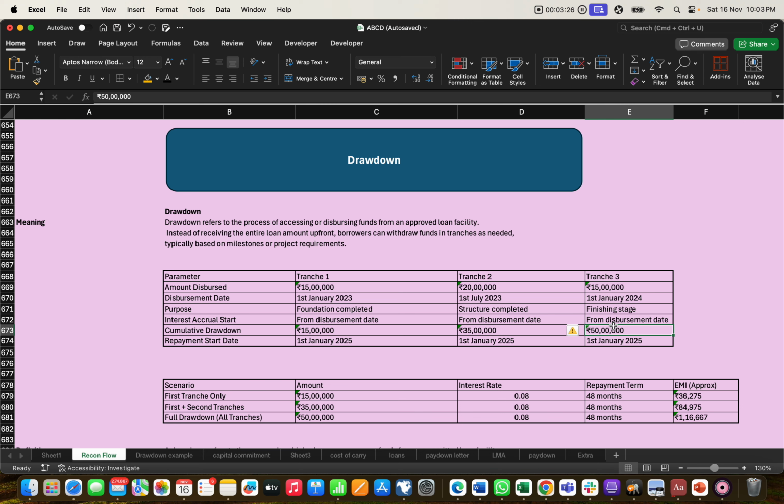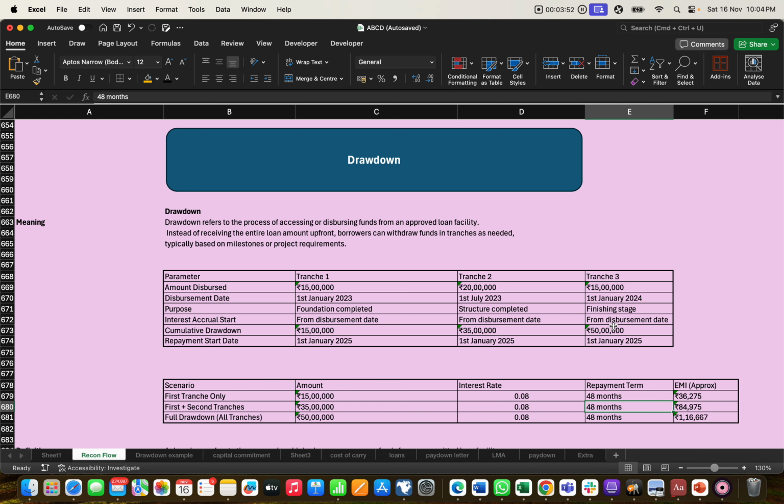If the borrower takes a loan of 50 lakh and withdraws it at one time, he has to pay the interest. How this interest benefits and why it is important, we have shown in the second table. The amount is 15 lakh, 0.8 is the interest rate, 48 months, so approximately 36,000 he has to pay.